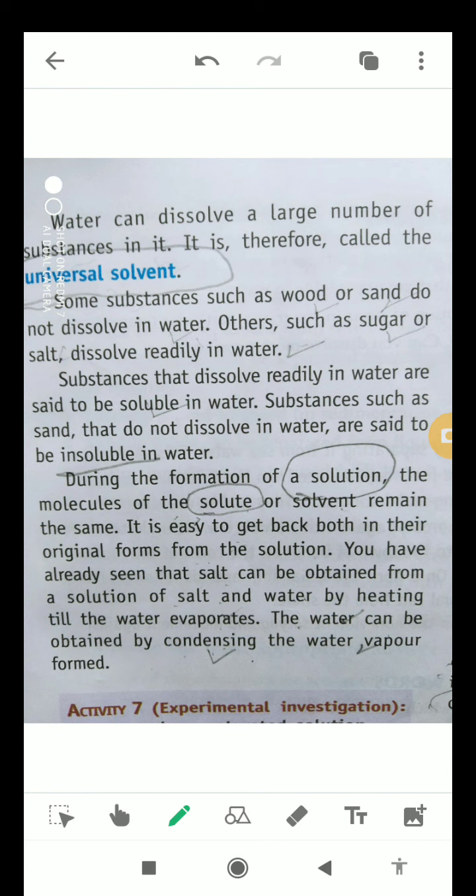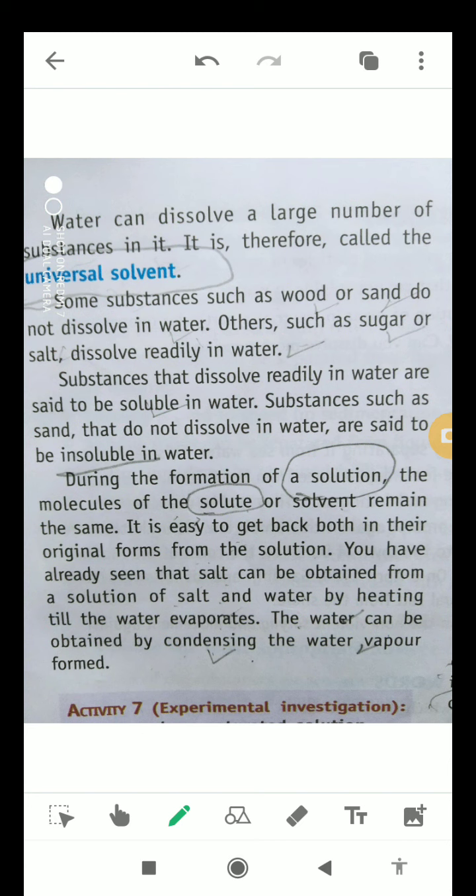Now the next slide. Water can dissolve a large number of substances in it, as I told you. That's why it is known as the universal solvent. Some substances such as wood or sand do not dissolve in water. Others, such as sugar or salt, dissolve readily or quickly in water. So most of the substances are dissolved in water. Okay, students?